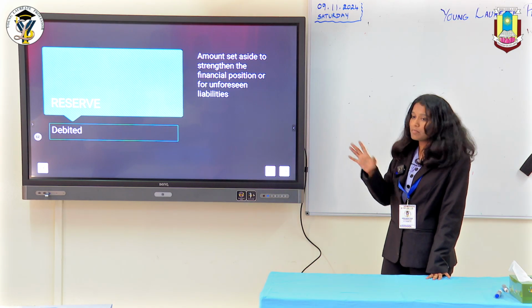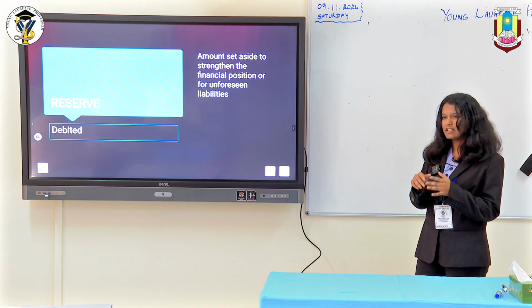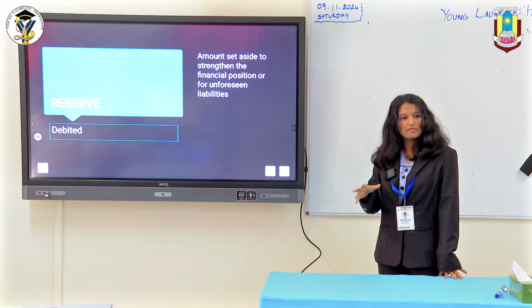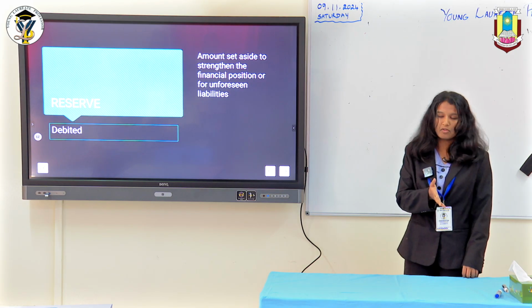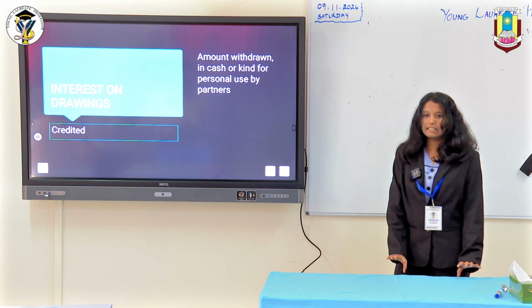Next is reserve. Reserve is an amount set aside to strengthen the financial condition of a firm or for unforeseen liabilities of the future. And we can take reserve as a percentage of the net profit or the divisible profit, same as salary or commission. The next is interest on drawings.